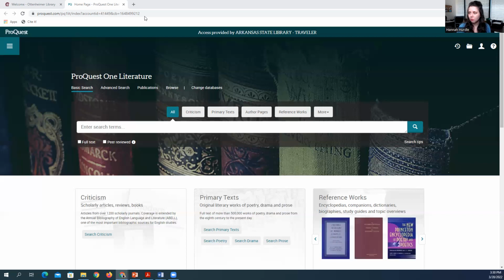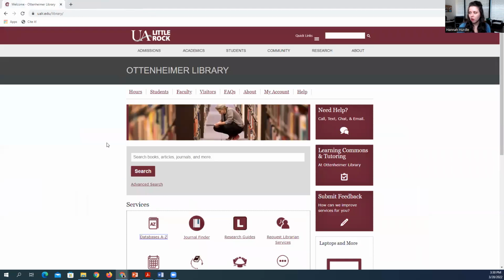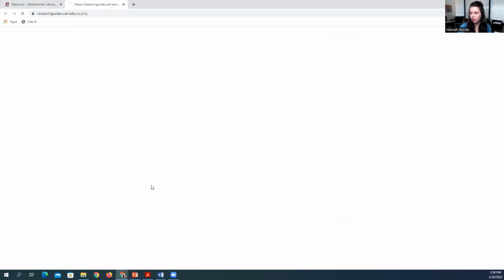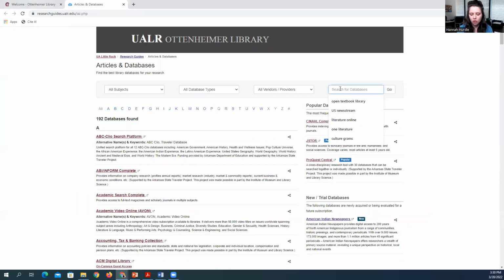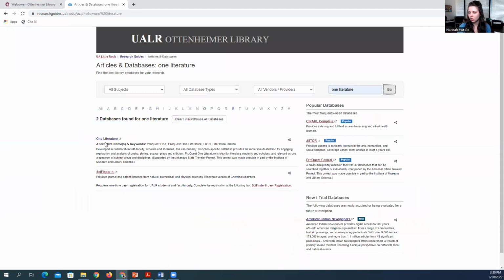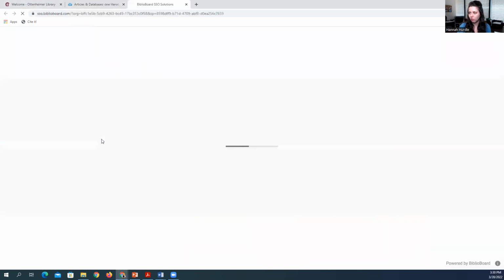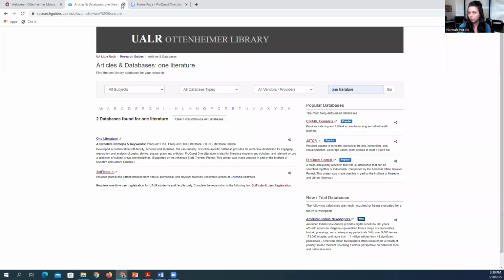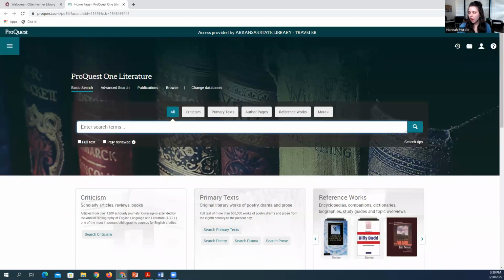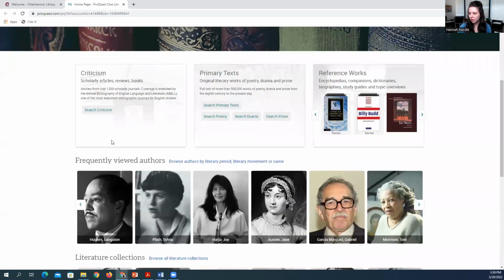You can access One Literature by going to the library's website, ualr.edu/library, going to the services section, and going to databases. Then you can just type in One Literature. It's the first one available. So now we have the database here.